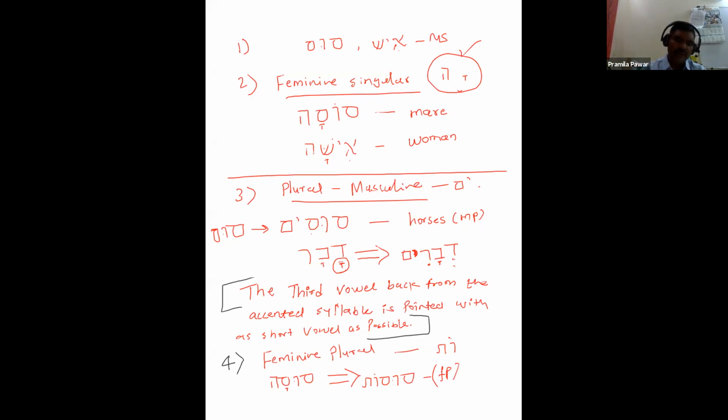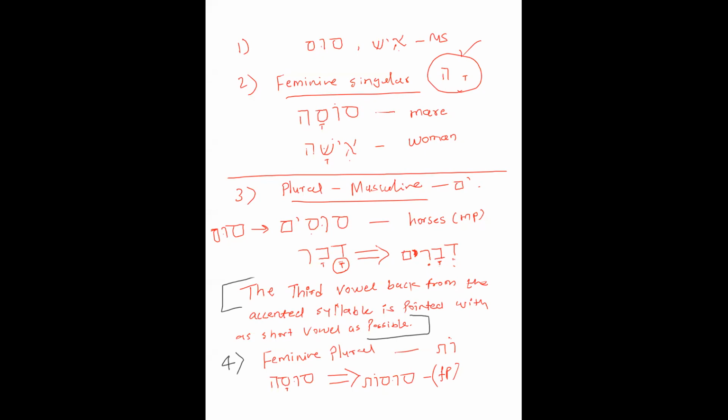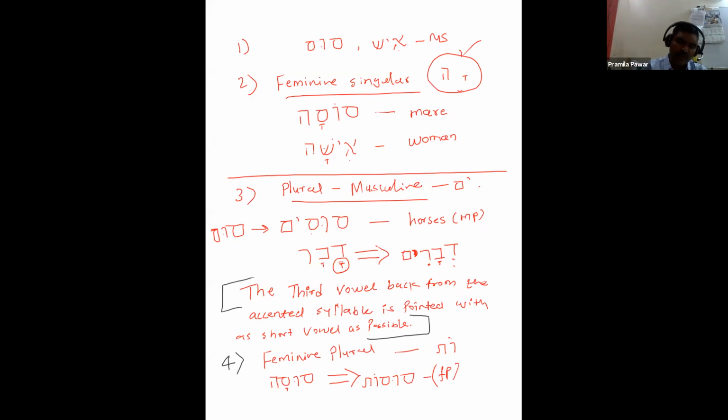Again, I'm explaining to you. This masculine noun sus is horse, ish is man. All these are masculine nouns, and they will not require any attachment, as they are in lexicon format.